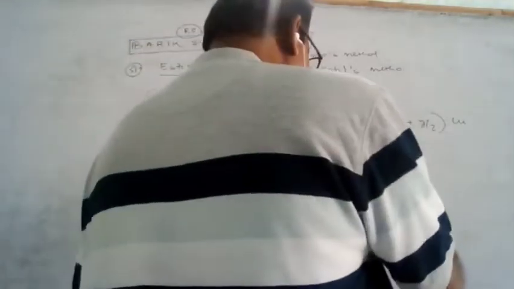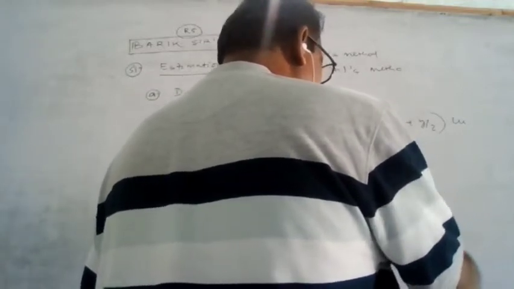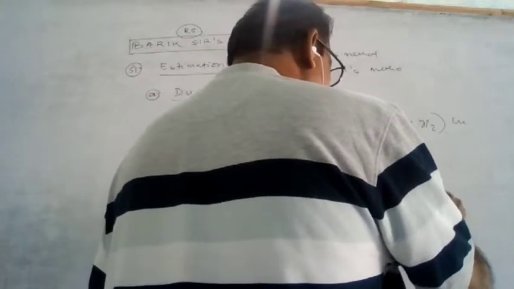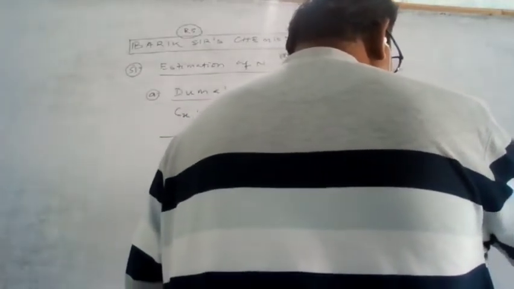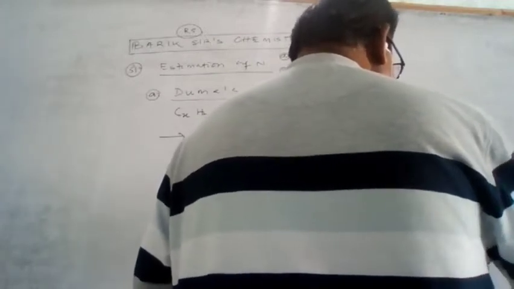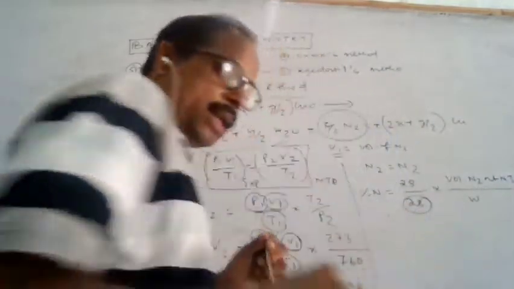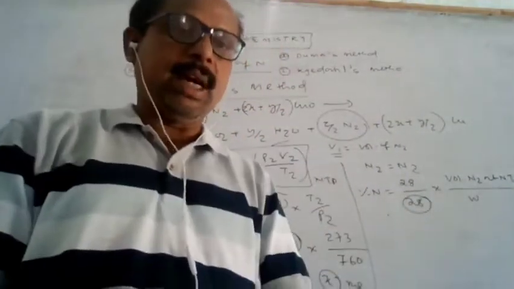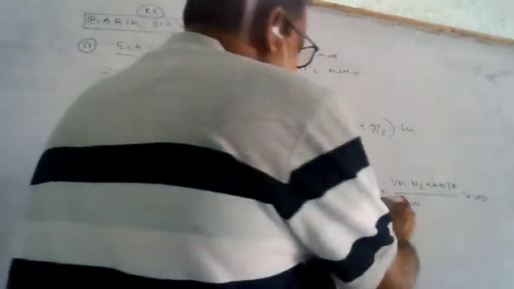So the percentage of nitrogen is equal to 28 into the volume of nitrogen at NTP, divided by the mass of organic compound, into 100. That is, the mass of nitrogen can be converted to volume.